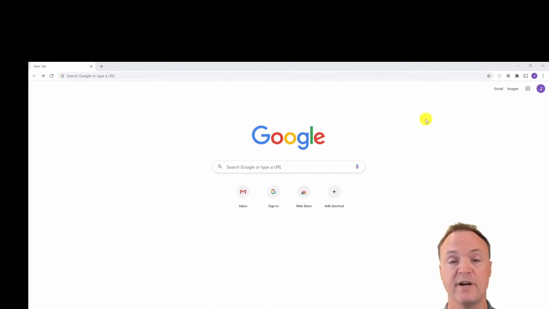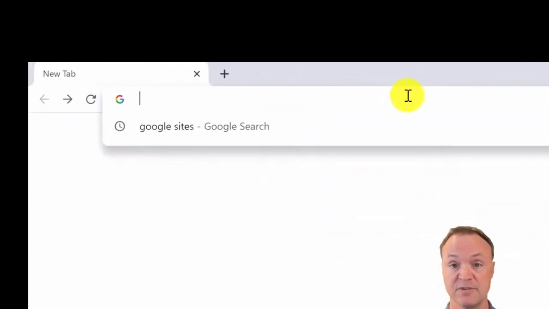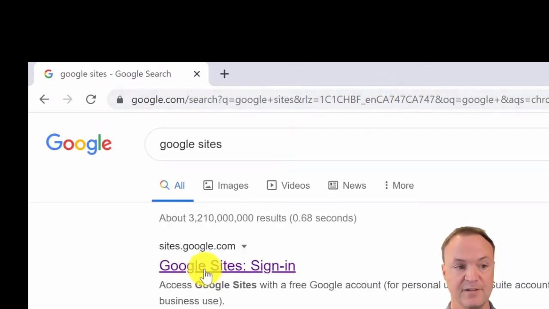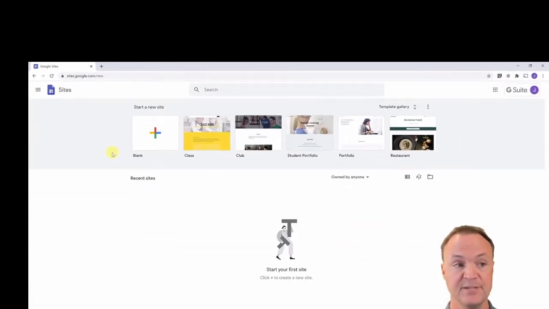But first of all, where do you find Google Sites? There's a few different ways you can find it. The first way I'm going to show you is just to type in Google Sites. I'm already logged into my account. You need to be logged into your Google account to access it. But if I just type in Google Sites and search and look at the first one, it brings me right to Google Sites. When I click on this, it brings me to a place where I can start my new Google Sites. I could type in sites.google.com and it will bring me into the same place. But remember, you do need to be logged into your Google account to access it this way.